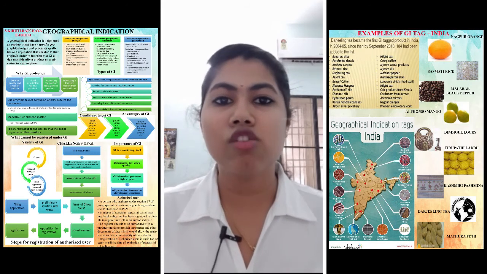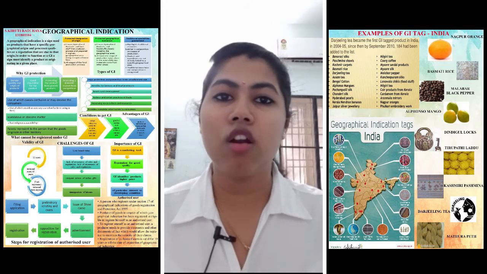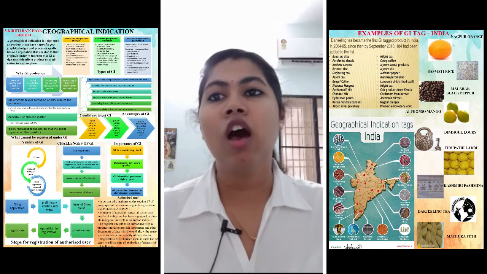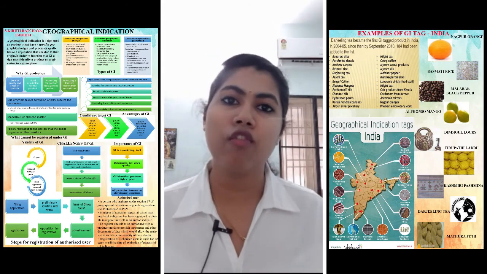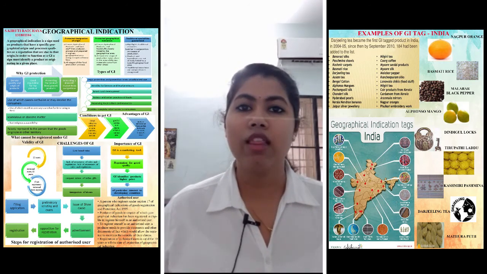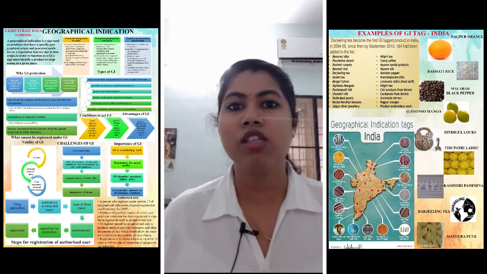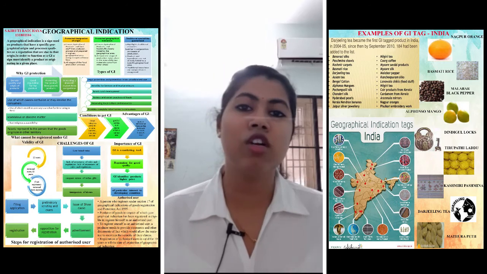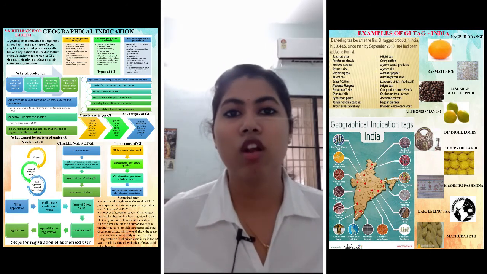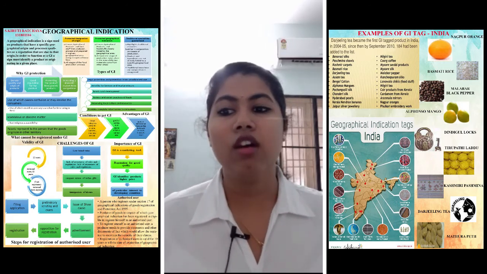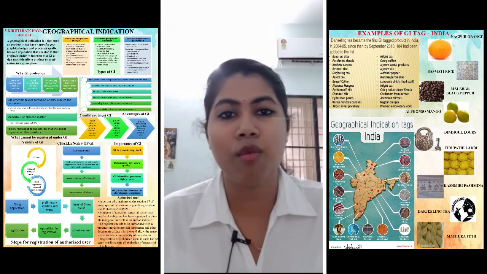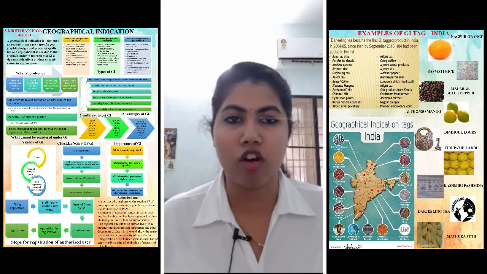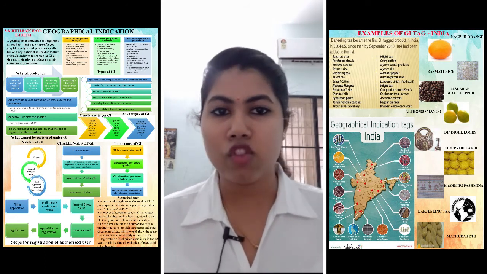And there is an immigration of labors. Whenever a product is going to have a high value or high production value, then there is a necessity of having labors there. So there is a high value of immigration of labors, which reduces the labor strength in other places or other economic categories, and it will lead to the accumulation of power, accumulation of this economic value in a particular place of origin. So these are the challenges of GI.